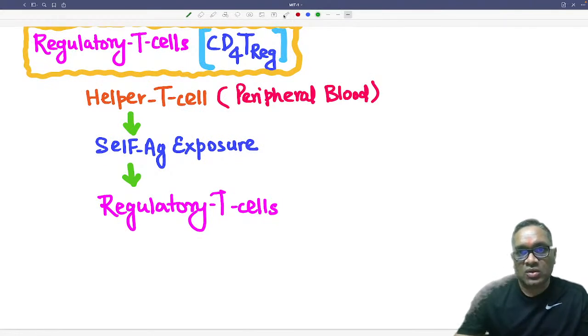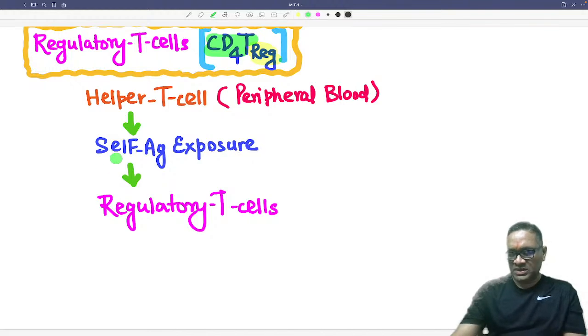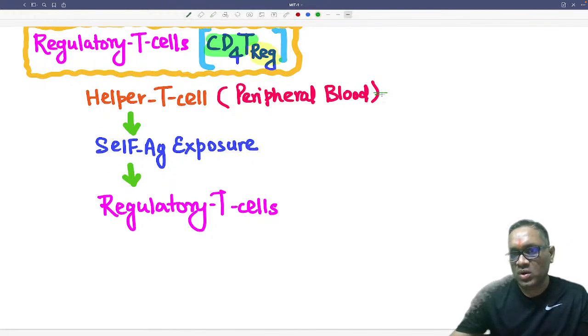So regulatory T cells, how will you show them? CD4 T reg. This is how it will be shown in the exam also. The word reg will be written, it means it is a regulatory T cell. So what are regulatory T cells? Actually these are helper T cells, CD4 T helper cells. So you can see that the helper T cell found in peripheral blood is actually a CD4 T helper cell.